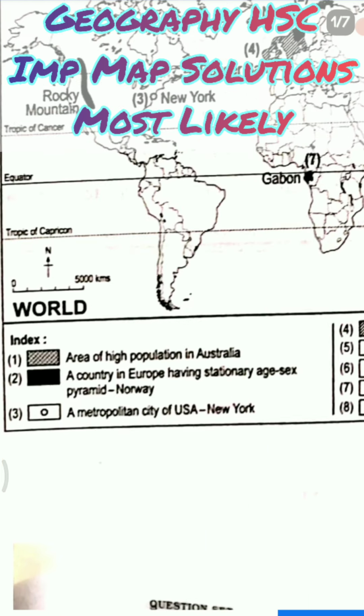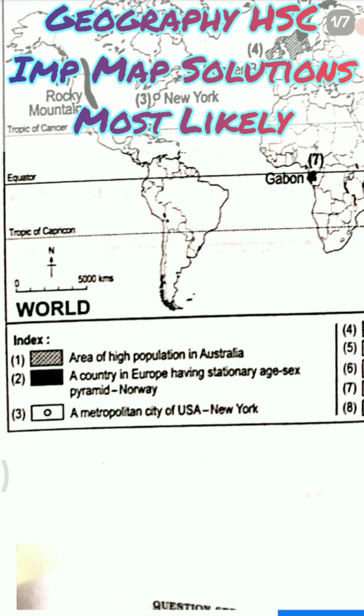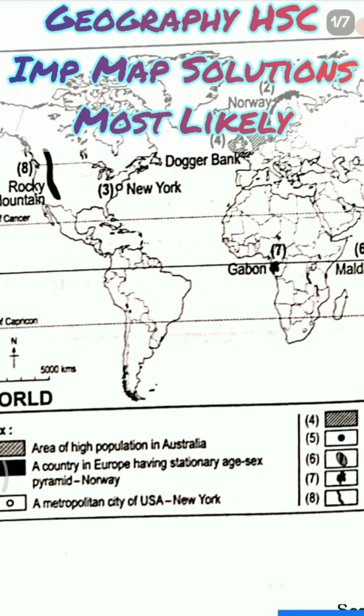So we all know that pyramids are of three types, like expansive, constructive and stationary. So which country in Europe has the stationary age sex pyramid? So the answer for this is Norway. You can see here the answer is Norway and it has been placed here. So this is Norway, which you can see in the map.